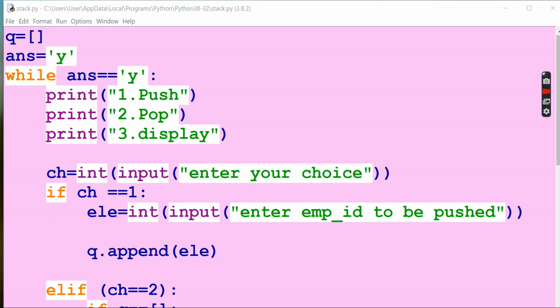Today we are going to see the most important chapter from data structure, that is queue. If you know queue, then you will know all the aspects of queue. For example, if you are standing in a queue in a railway station for a ticket, the first one who came first will be served first, right?